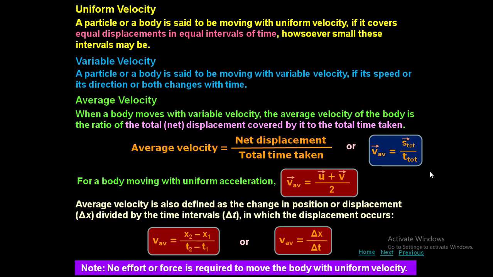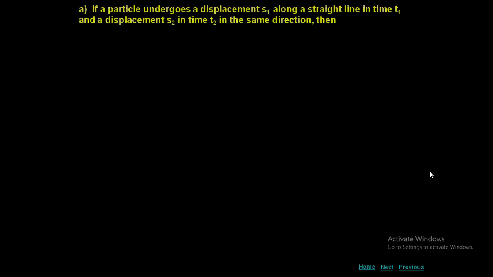Note, no effort or force is required to move the body with uniform velocity. That means whenever a body is moving with uniform velocity, the resultant force acting on the body is equal to 0. If a particle undergoes a displacement s1 along a straight line in time t1 and a displacement s2 in time t2 in the same direction, then V average is equal to S1 plus S2 by T1 plus T2. That is total displacement by total time.